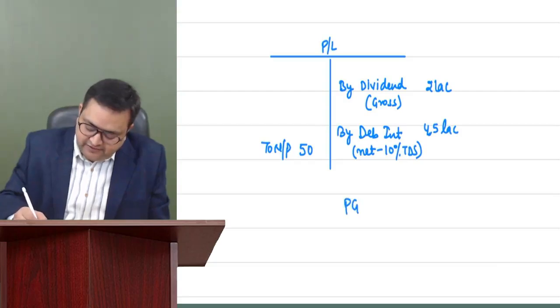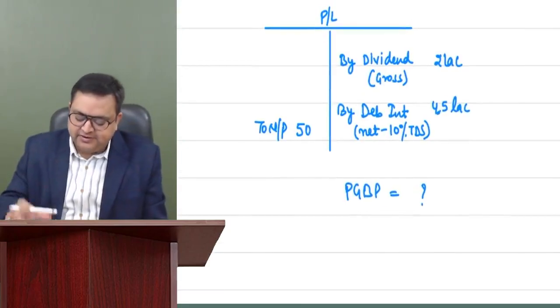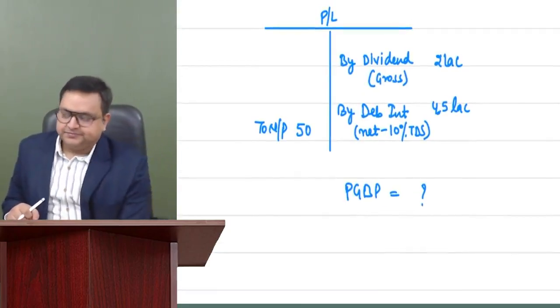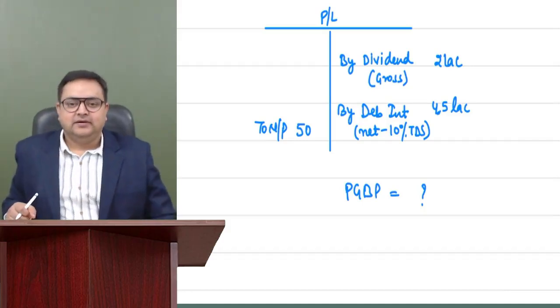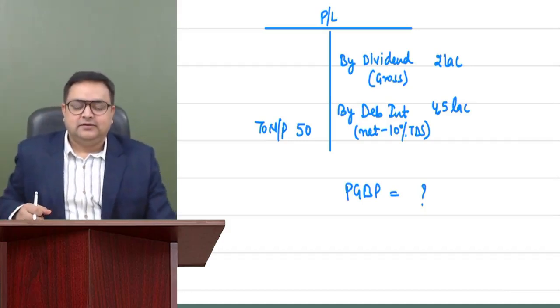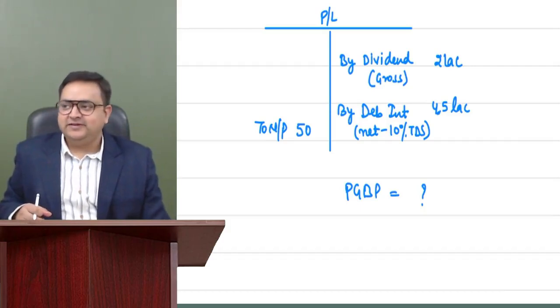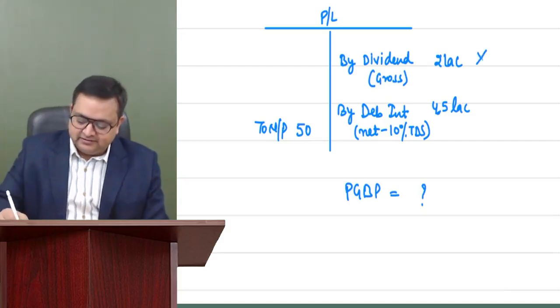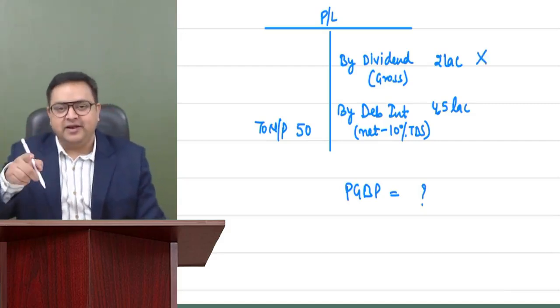First of all, everybody tell me what is PGBP income. Forget about IFOS. First of all, I want my PGBP income. How much is the PGBP? So when you calculate your PGBP, very nice, you will delete whatever is disturbing your P&L account.